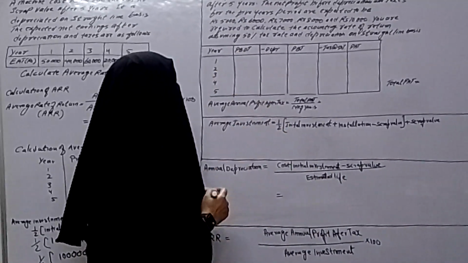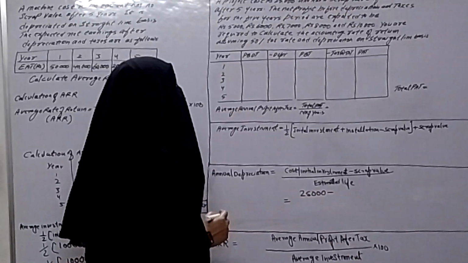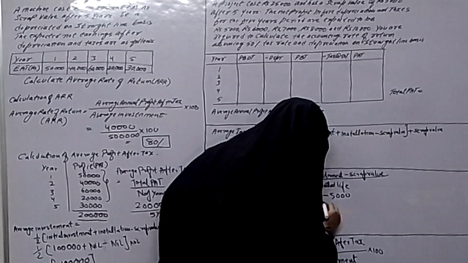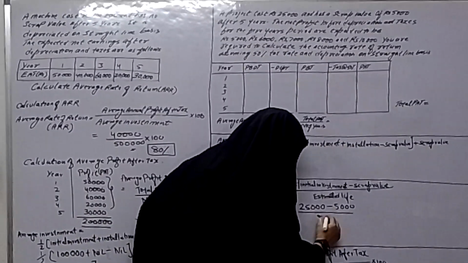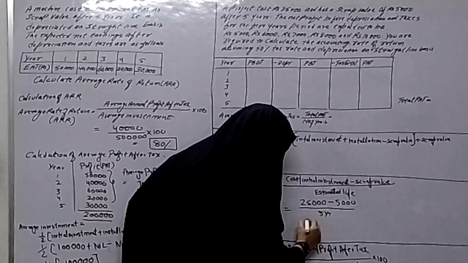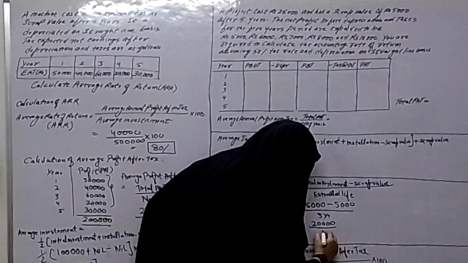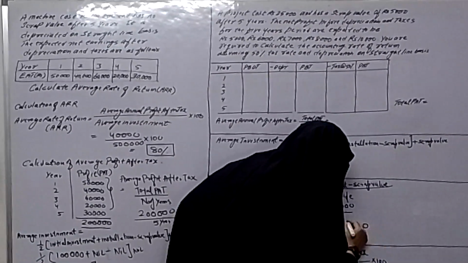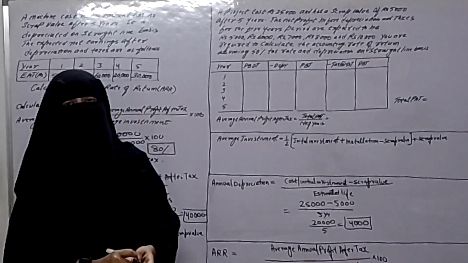Here the cost of the project is 25,000, the scrap value is 5,000, and the estimated life of the project is 5 years. So 25,000 minus 5,000 is 20,000. 20,000 divided by 5 is 4,000. So 4,000 is the annual depreciation.